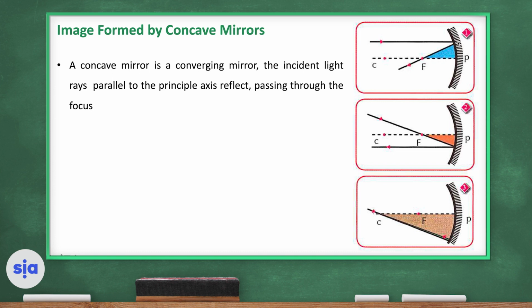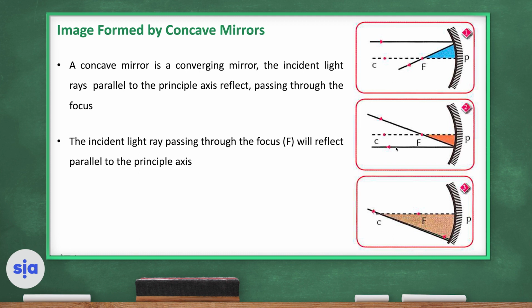And vice versa, if the incident rays pass through the focus and fall on the mirror, the reflected rays will be reflected parallel to the principal axis. So incident rays parallel to the principal axis, reflected rays pass through the focus. Incident rays passing through the focus, reflected rays are parallel to the principal axis.